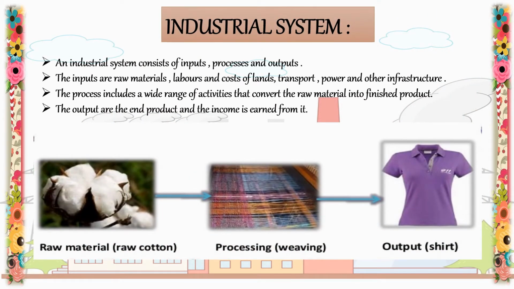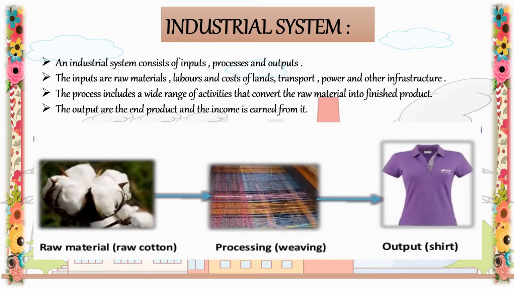So now let us understand what is an industrial system. An industrial system consists of inputs, process and outputs. The inputs are the raw materials, labor and cost of land, transport, power and other infrastructure. The process includes a wide range of activities that convert the raw material into finished products. And the outputs are the end product and the income earned from it.